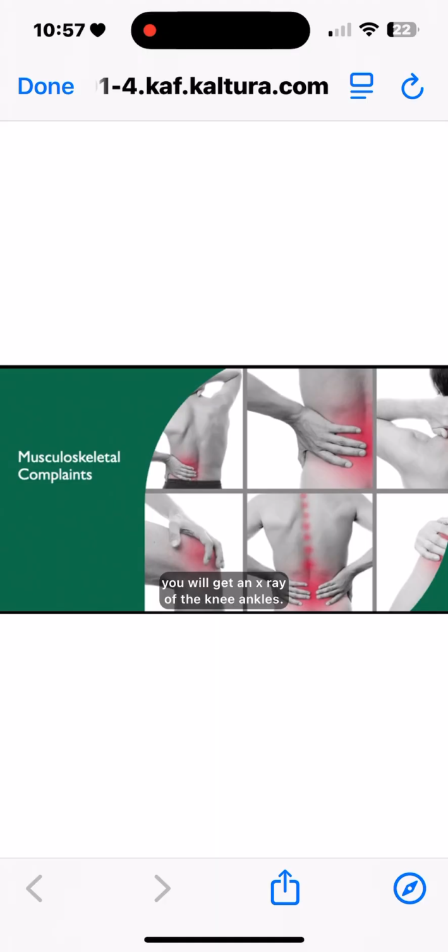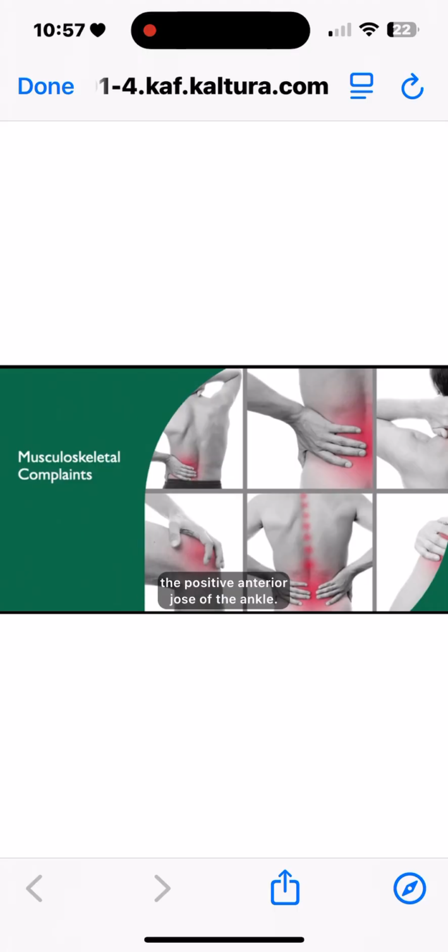Ankles. Sprains typically are due to injury to the lateral ligaments. That's 85% of sprains. Inversion injury to the lateral ligament. You get mild to severe swelling over the lateral ligaments. It can result in joint laxity, which you can assess with the positive anterior drawer sign of the ankle.